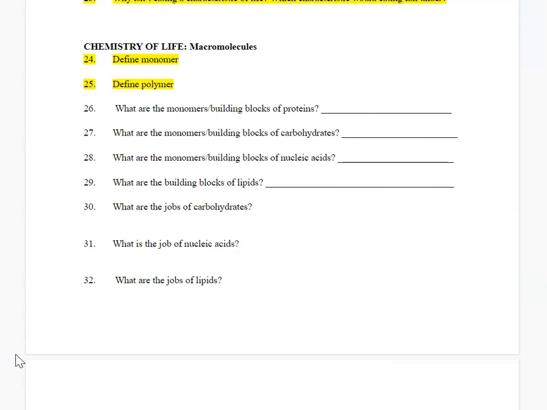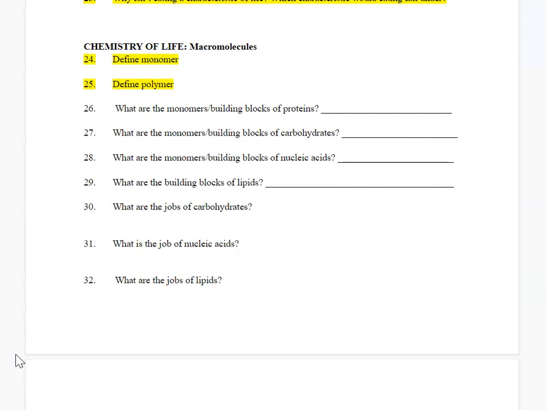So the monomers, or the building blocks, of proteins are amino acids. The monomers of carbohydrates are monosaccharides. The monomers of nucleic acids are nucleotides. And lipids aren't considered polymers because they don't have a repeating monomer, so the building blocks of lipids are glycerol and fatty acids.